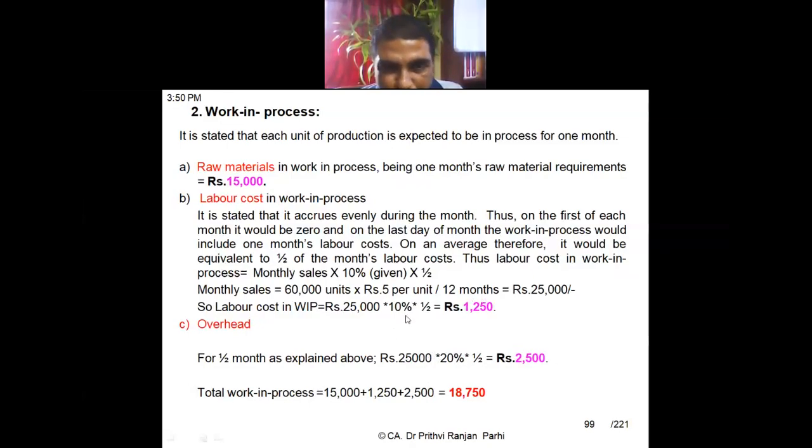Just like labor is half complete, because labor cost is incurred evenly throughout the period, overhead cost is also incurred evenly throughout the period. So there will be some material on which overhead cost might have been 100% incurred, and some material on which it might have been 0% incurred. So on an average, overhead cost must be 50% incurred. Therefore, this half is multiplied. Here also we are multiplying half, which is equal to 2,500. So total WIP is 18,750. Is it clear to you?